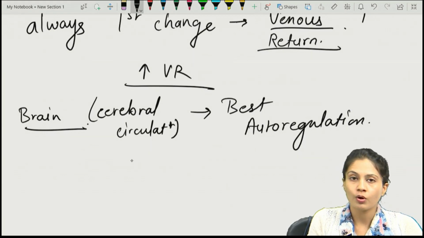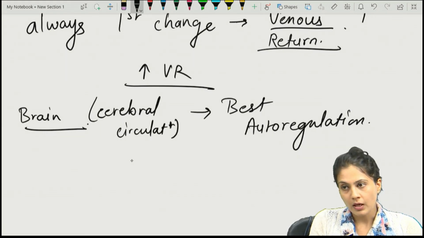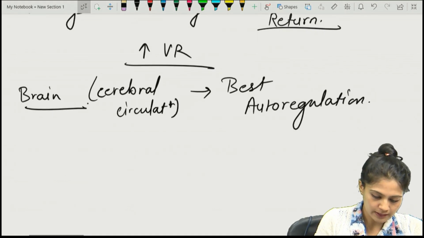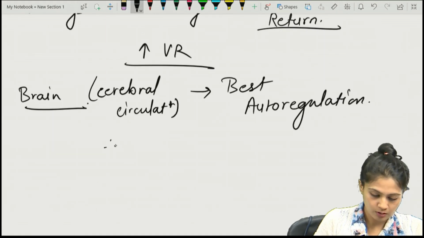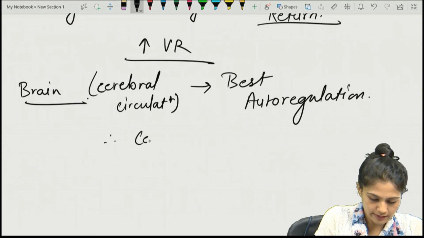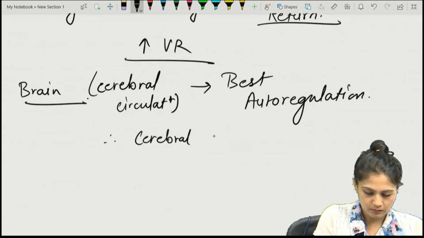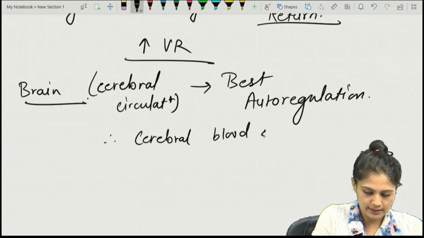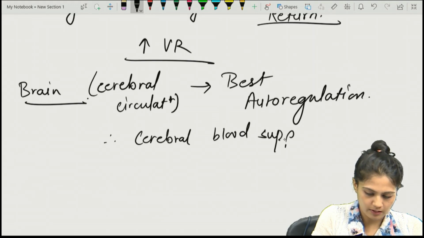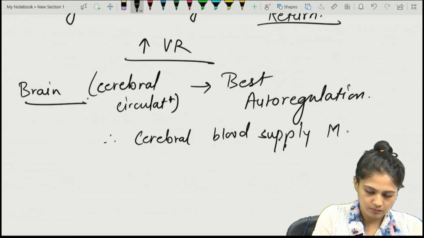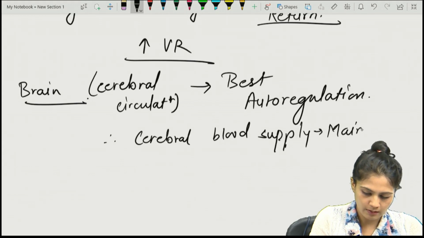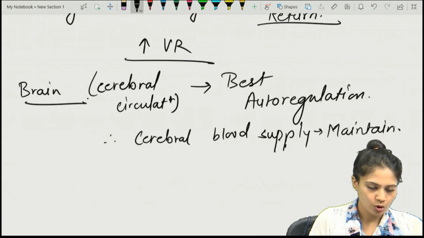Temporarily it can vary at some level, but not for the longer term. So the cerebral blood supply is always and always maintained towards the normal.